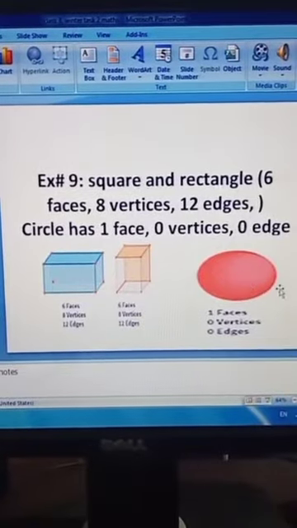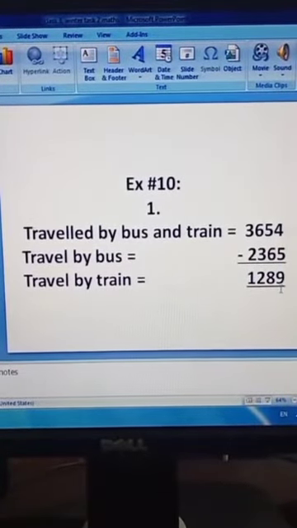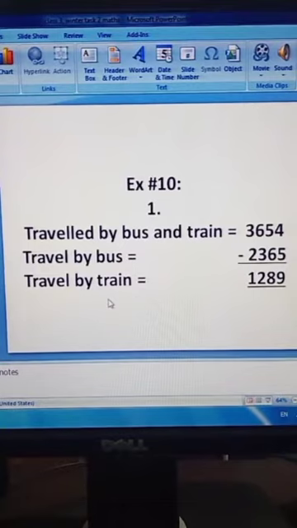Okay students, now move on next exercise number 10. Solve the following real life problems. So Raheel traveled by bus and train. The total distance is 3,654 kilometers. Now they told us that by bus he traveled 2,365 kilometers. So how much he traveled by train?